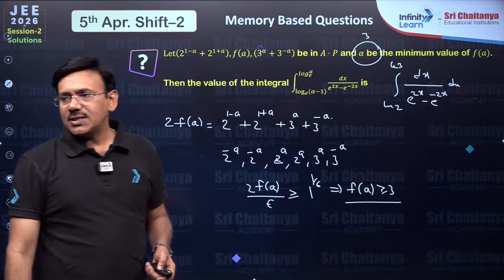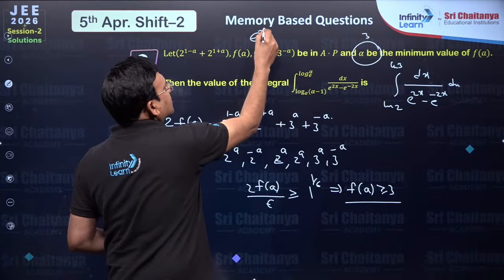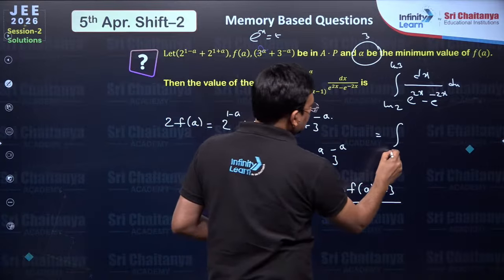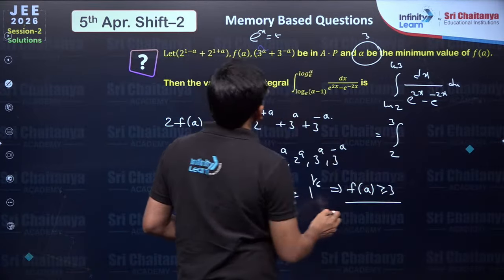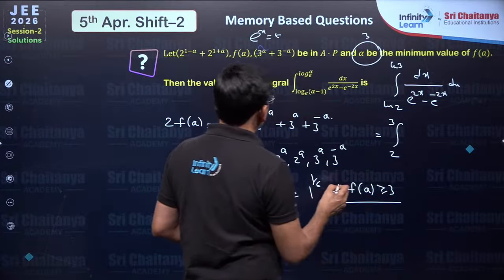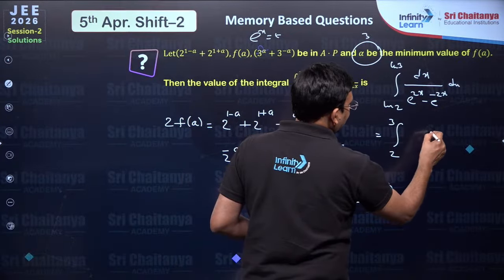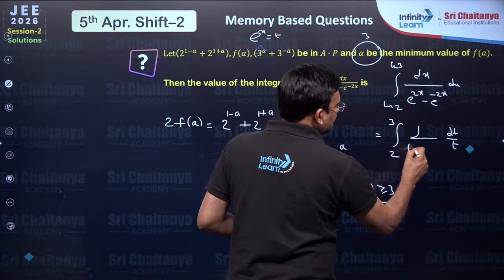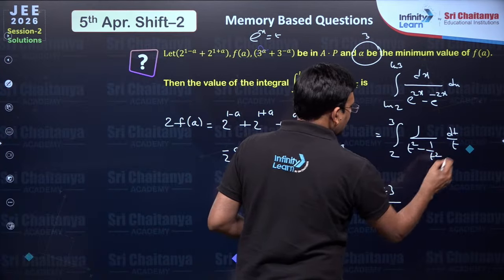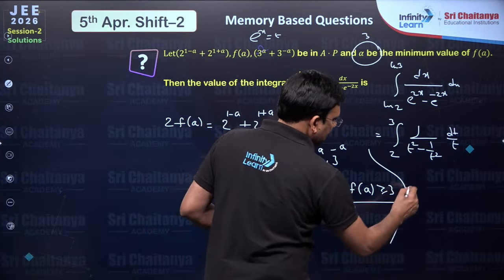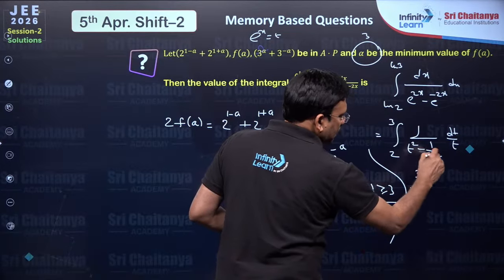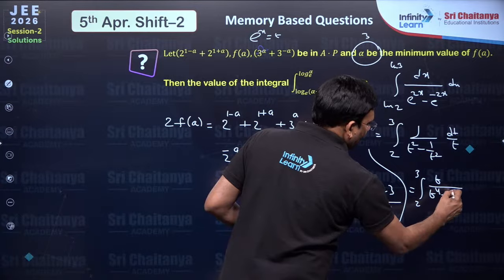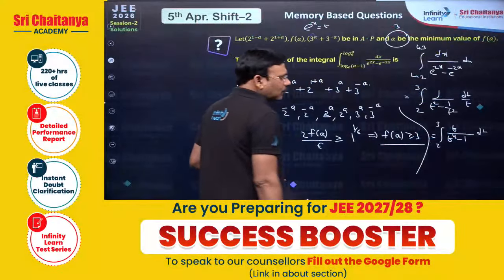In this stage, you just take e power x as some t, so that if you put ln 2, this becomes 2. Integral 2 to 3, e power x dx is dt, so dx will become dt by t. This is 1 by t square minus 1 by t square, which goes like integral 2 to 3, t by t power 4 minus 1 dt.